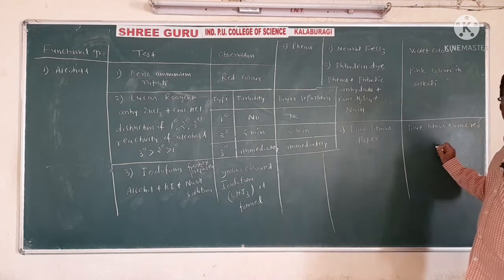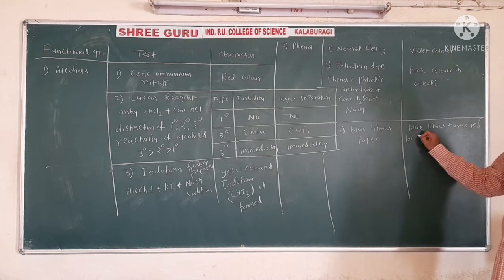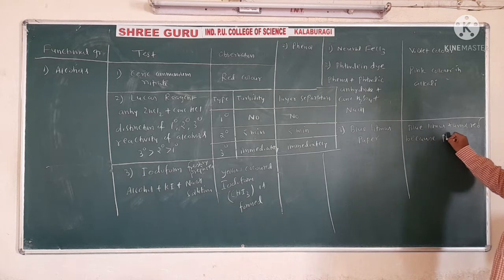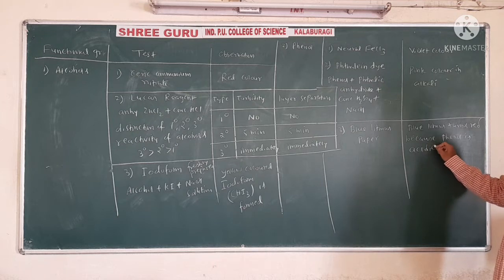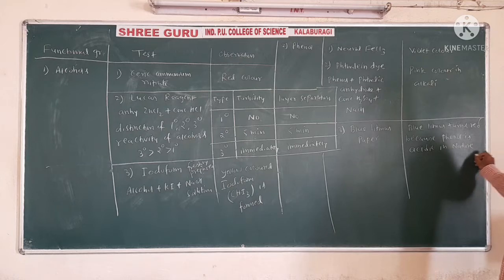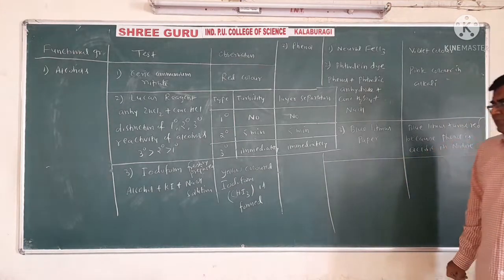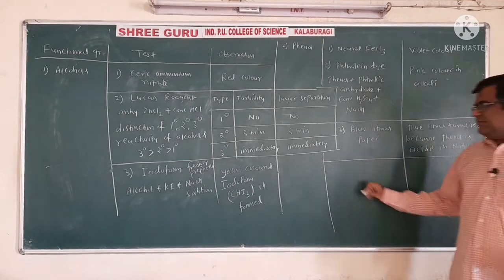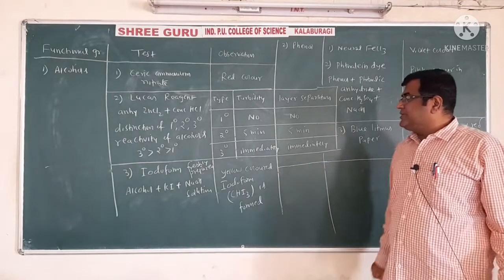Now why does this happen? We can say because phenol is acidic in nature. Of course, not the strongest acid, but still it has this hydrogen which creates that acidic character.